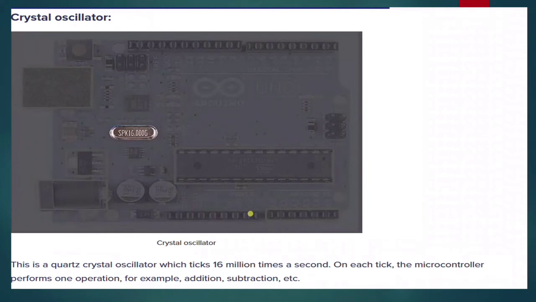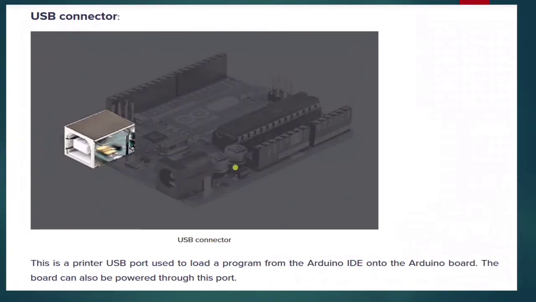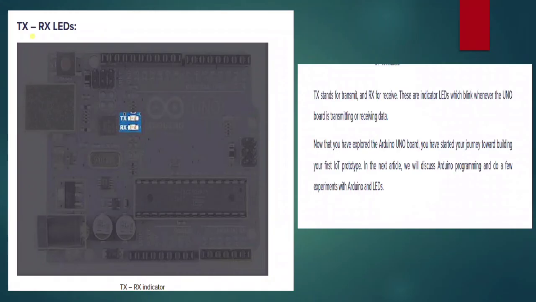Okay. Now here comes the crystal oscillator. This is the crystal oscillator, the quartz crystal oscillator, which ticks 16 million times a second. On each tick, the microcontroller performs one operation, for example, addition, subtraction, etc. We already mentioned this earlier.